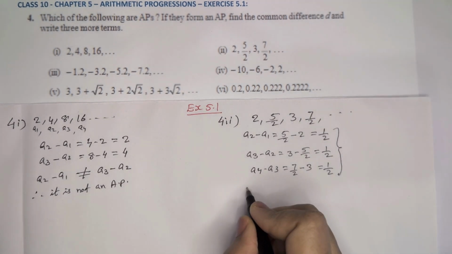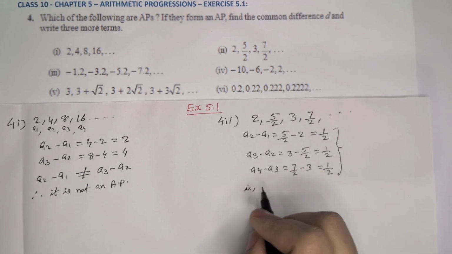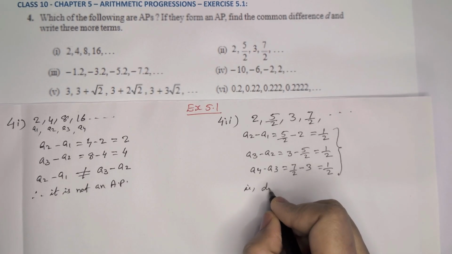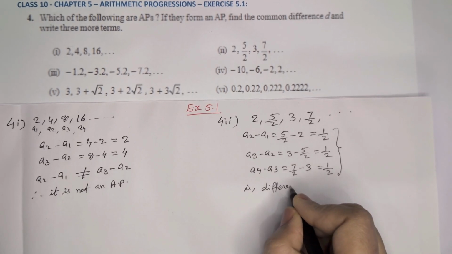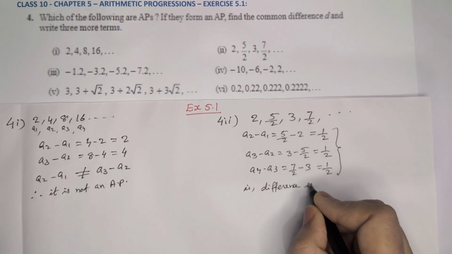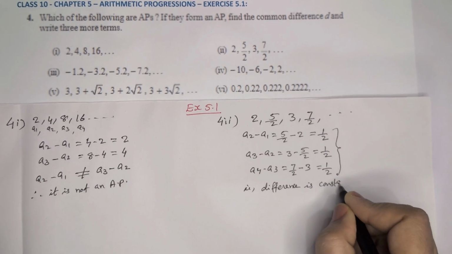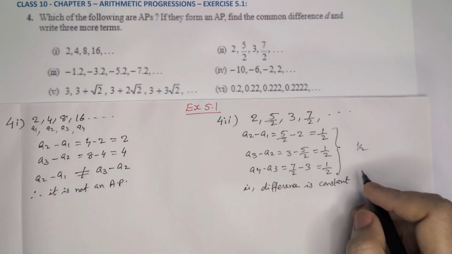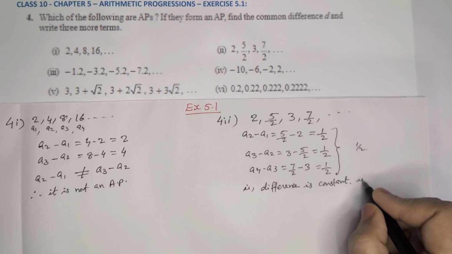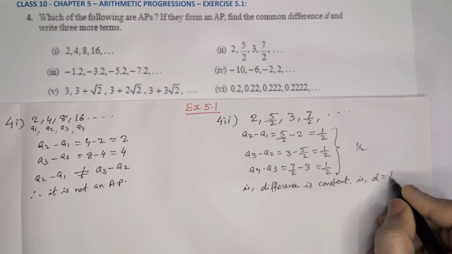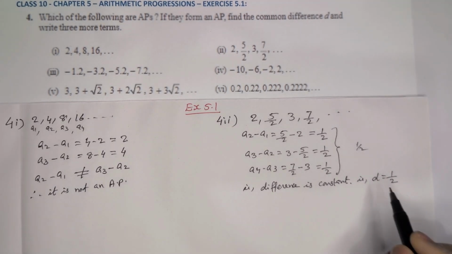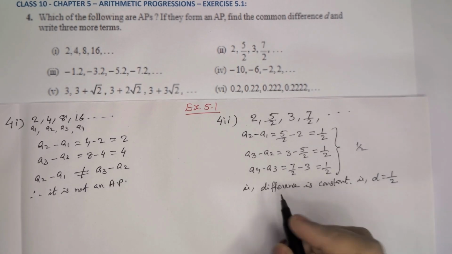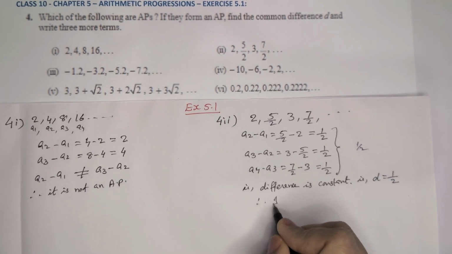So the difference is constant. Everywhere we are getting 1 by 2. That is D is equal to 1 by 2. So therefore it is an AP.